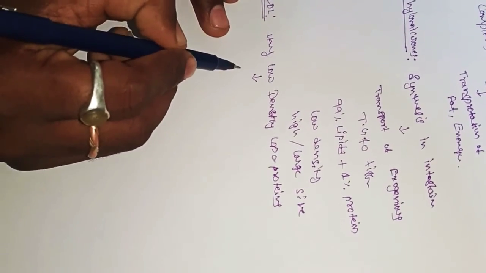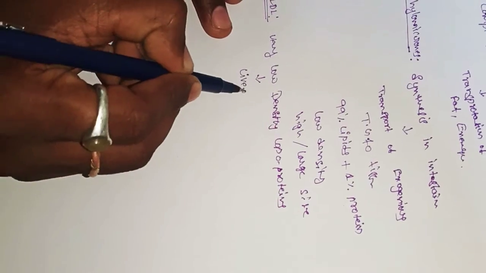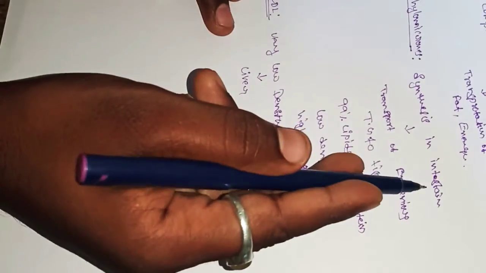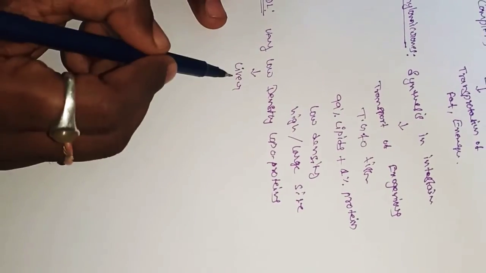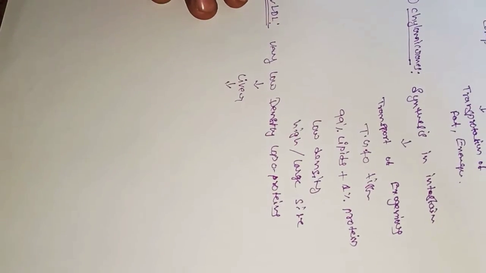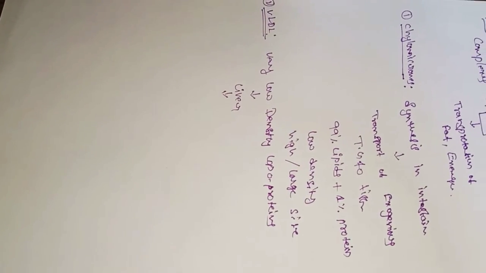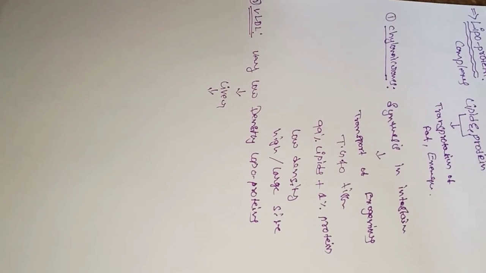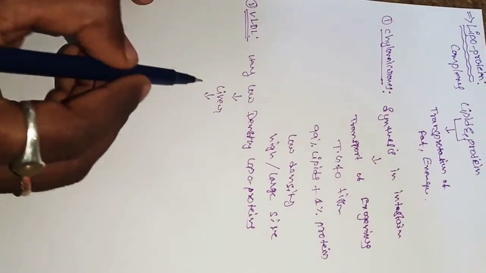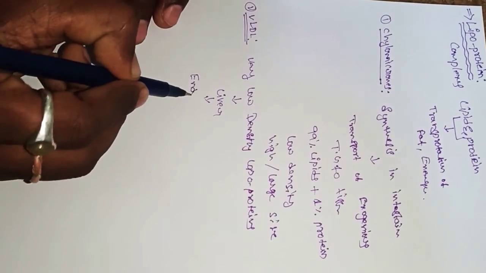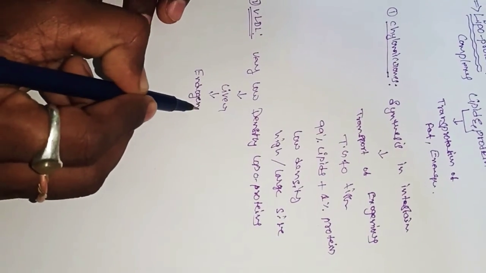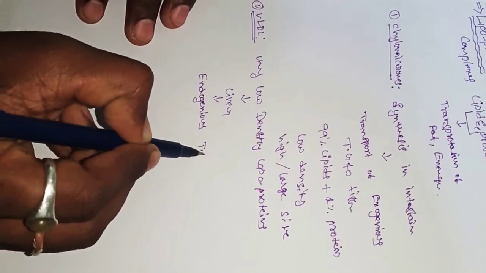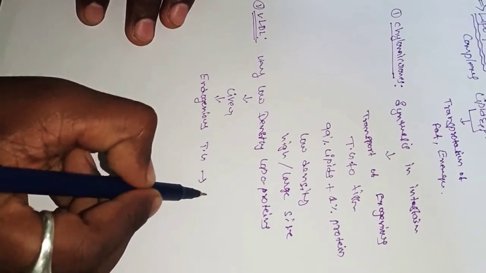Chylomicrons are synthesized in the intestine, while VLDL is synthesized in the liver. It is mainly involved in the transportation of endogenously synthesized triglycerols to tissues.